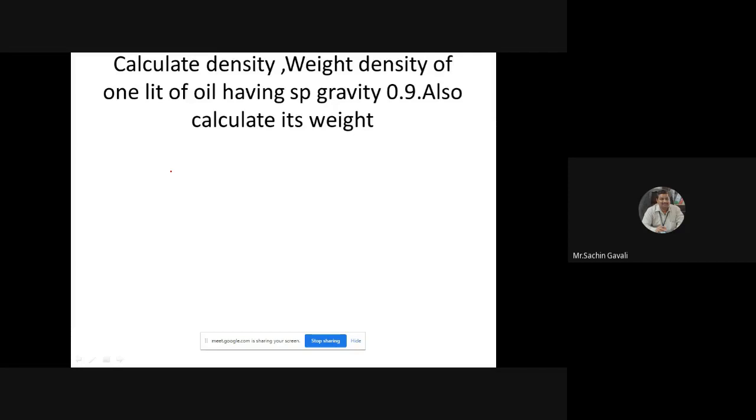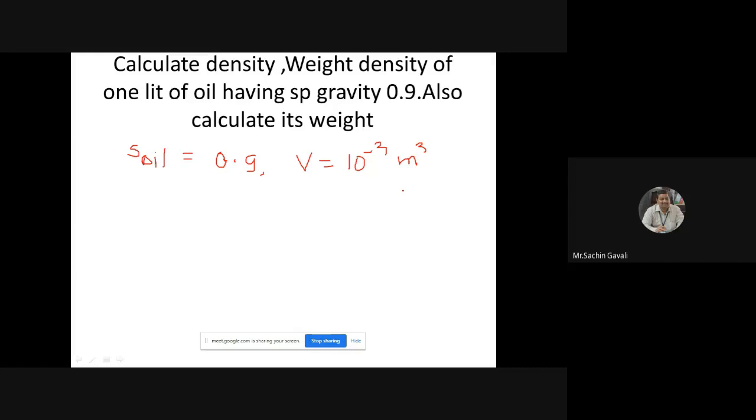Okay, so calculate weight density. I will start. Specific gravity is given. S of oil is given as 0.9. Volume is also given as 1 liter, so I will write volume is equal to 10 raised to minus 3 meter cube.